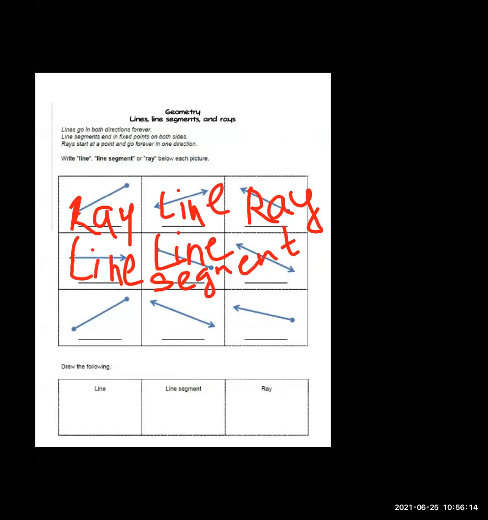Both sides get an arrow. Line segment means we are given 2 points and we have to join those 2 points. And ray means what? Only one dot is given, 1 point is given, and we go ahead. It's called a ray. Understand, everyone?